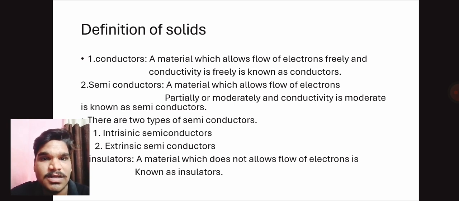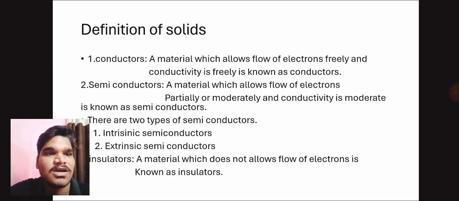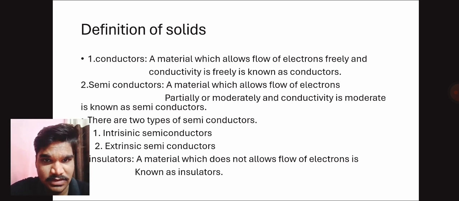In semiconductors, there are two types: intrinsic semiconductors and extrinsic semiconductors. Intrinsic semiconductors are pure semiconductors, and extrinsic semiconductors are impure semiconductors. Insulators: a material which does not allow flow of electrons is known as an insulator.